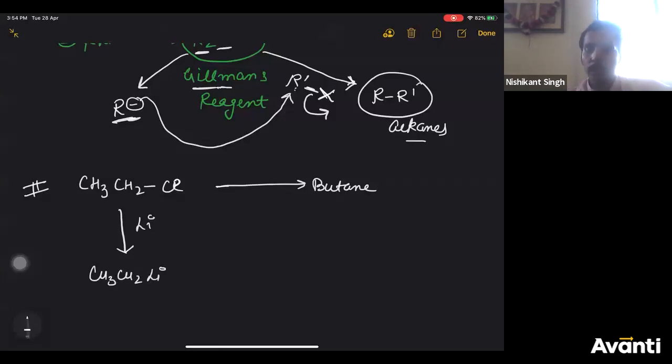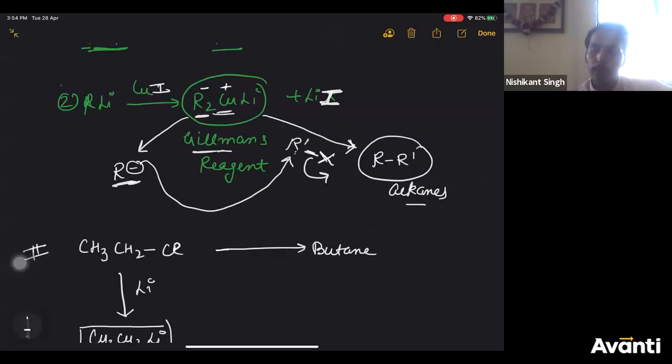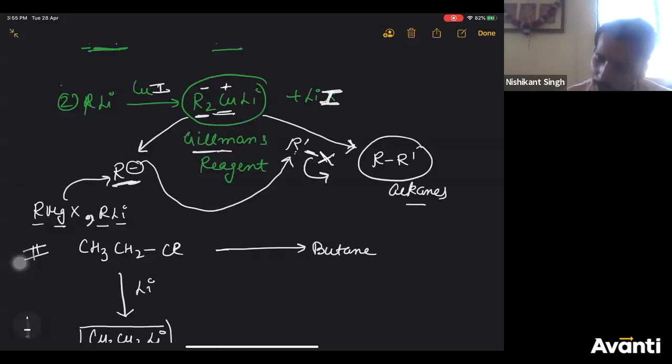By the way, the same process can also be done by using only RLi. So let me write it in short here. R2CuLi, I told you, gives you R-, RMgX, RLi. Here also R is bonded to metal. So whenever R is bonded to metal, it will always give you R- ion, right? That is the role of these organometallic reagents, right?